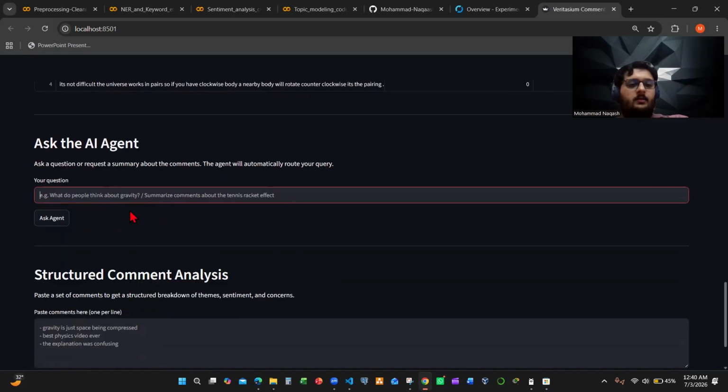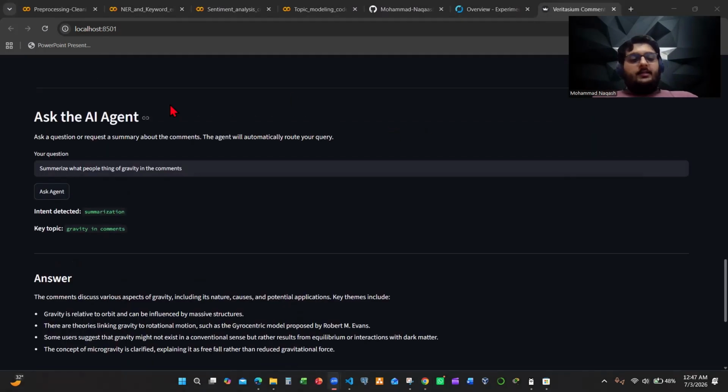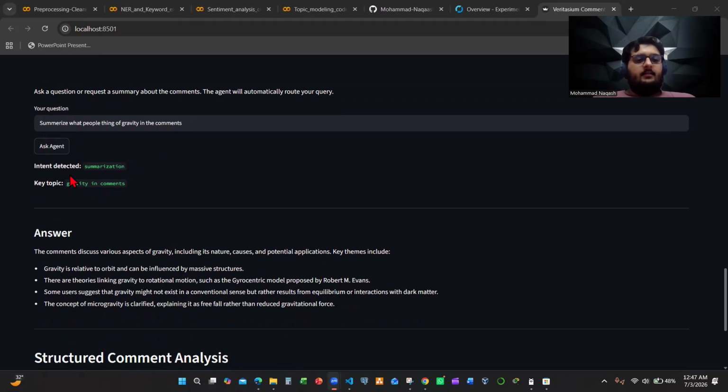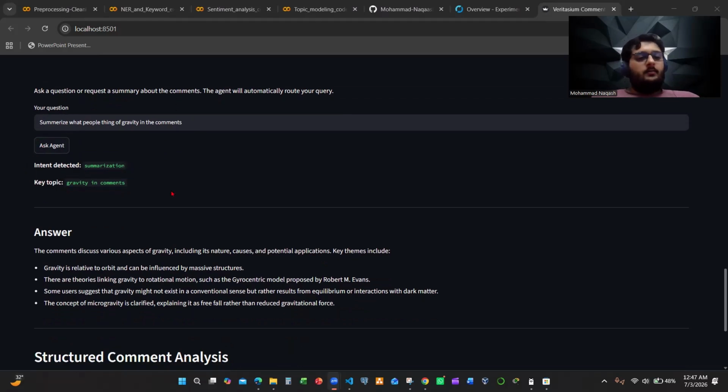And here we are. And then we're going to ask the AI agent. So we'll summarize what people think of gravity in the comments. And then we'll ask the agent. As we can see, that question, summarize what people think of gravity in the comments, it detected the intent, which was the summarization. Key topics, it was gravity in comments, and here was the answer.